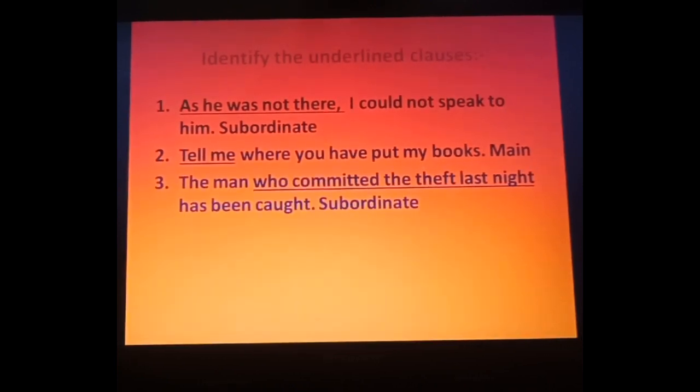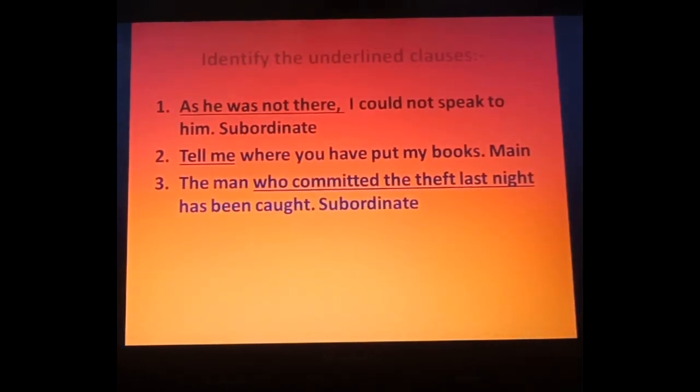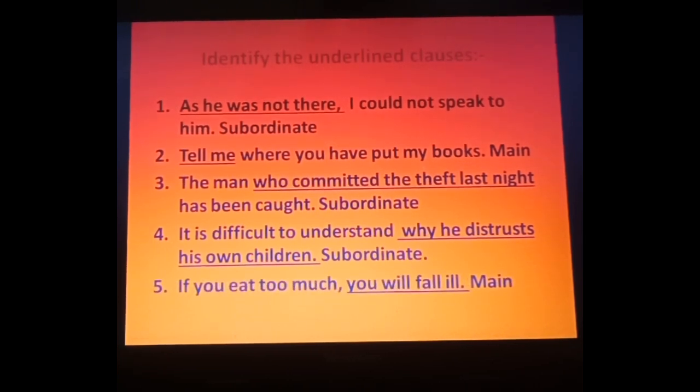Next one. The man who committed the theft last night has been caught. Again just see here, who committed the theft last night: who, a relative pronoun, is given. So by this we understood this is our subordinate clause. Next, it is difficult to understand why he distrusted his own children. Why, again a connector, so why he distrusted his own children is a subordinate clause. Last one, if you eat too much you will fall ill. You will fall ill: no conjunction, no pronoun. That's why this is our main clause.